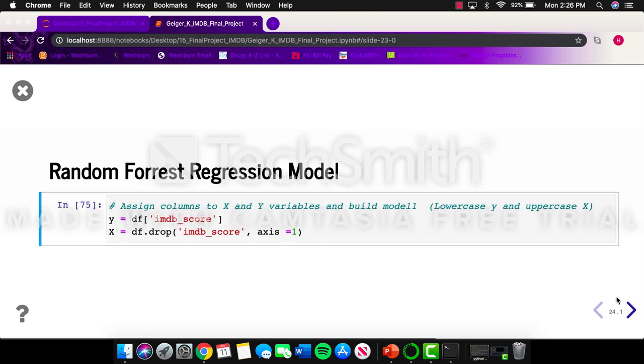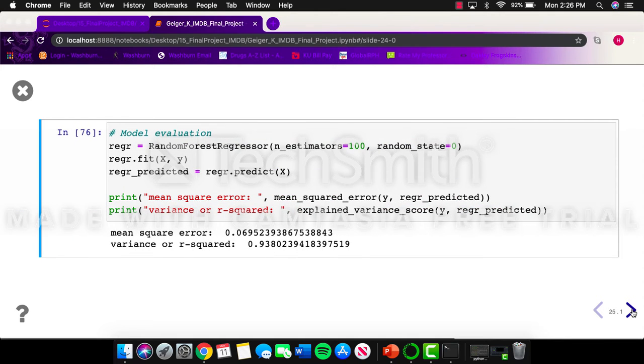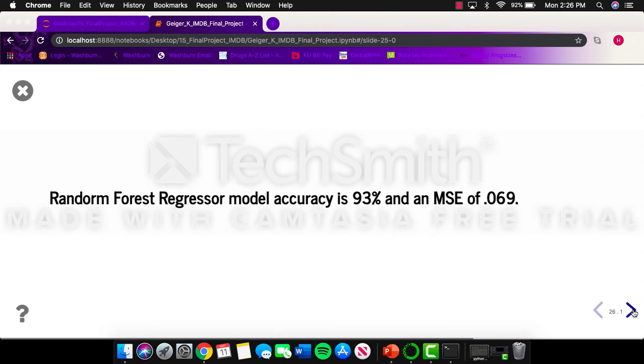Out of those 3, the random forest regression model was my top model with the best accuracy. As you can see, the variance R-squared was 0.93, so 93% accuracy, with a mean squared error of 0.069. And again, that was my highest model built, with the highest accuracy at 93%.